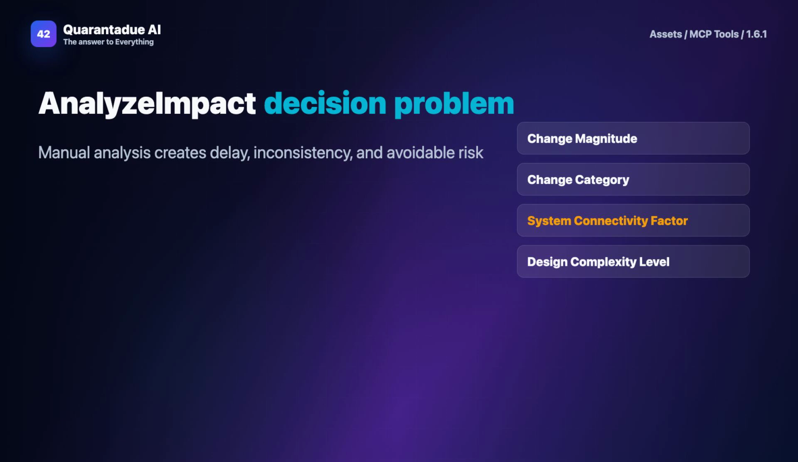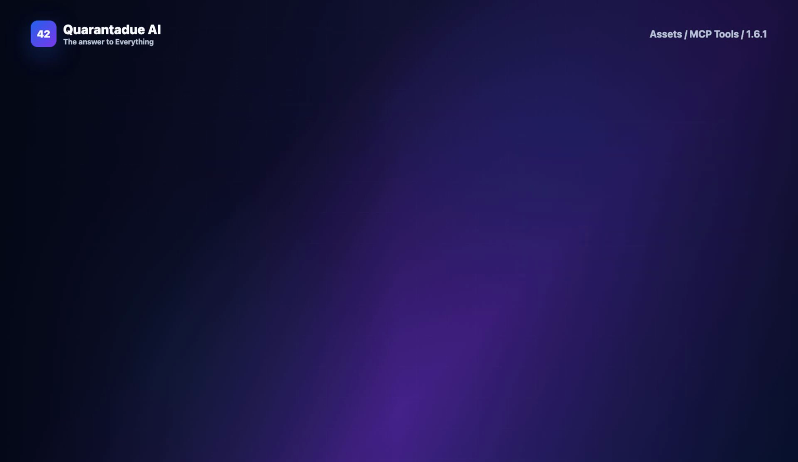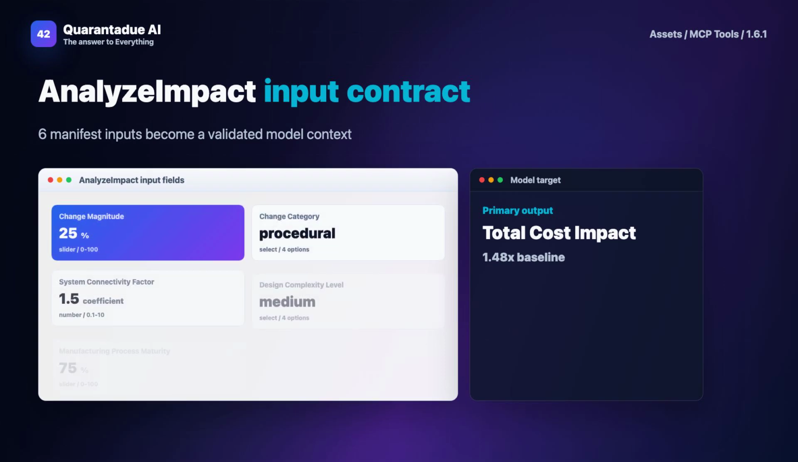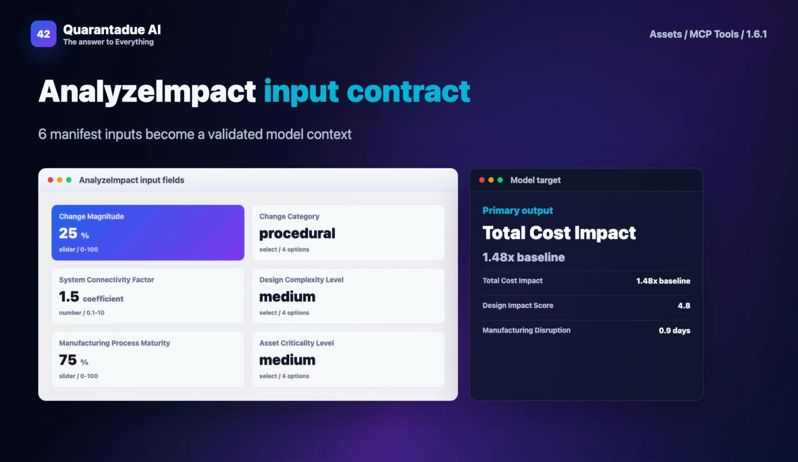AnalyzeImpact uses a graph-based digital thread methodology. Imagine your entire asset ecosystem as a network graph. Each node represents an element, a CAD model, a bill of materials, a machine parameter, or a safety regulation. Edges represent relationships, dependencies, constraints, and flow of information.